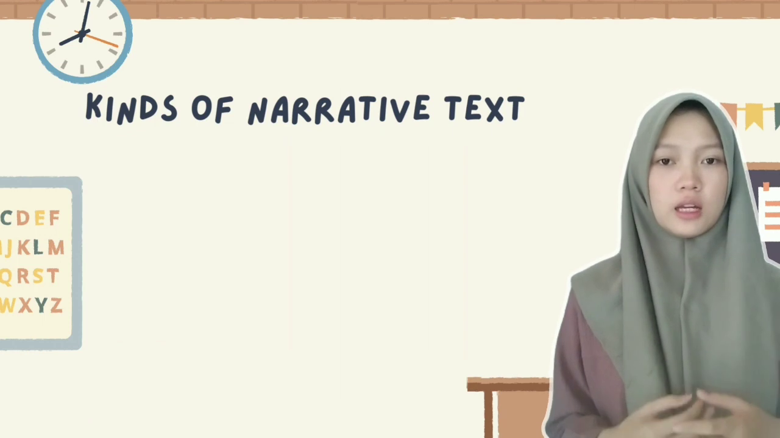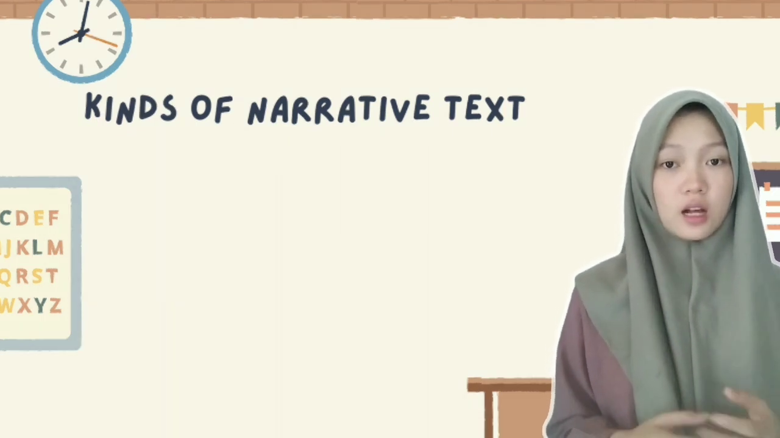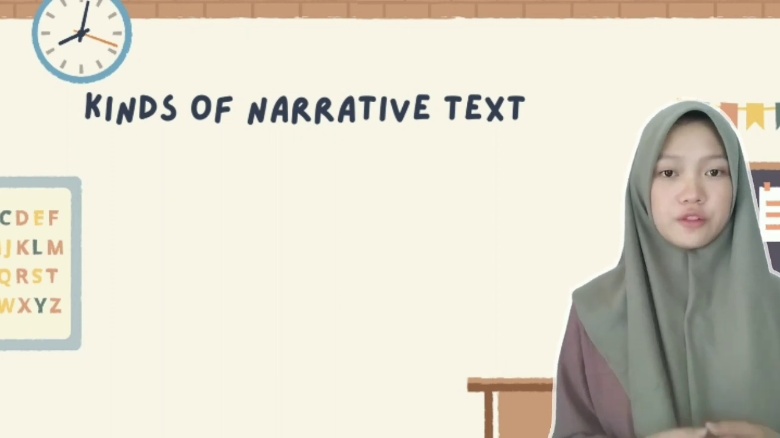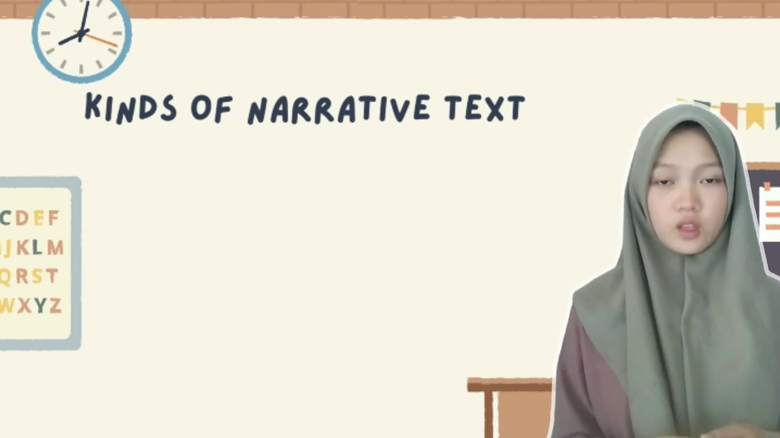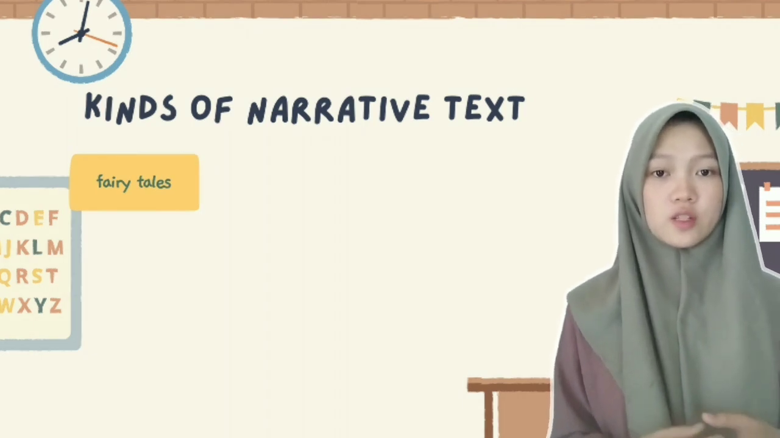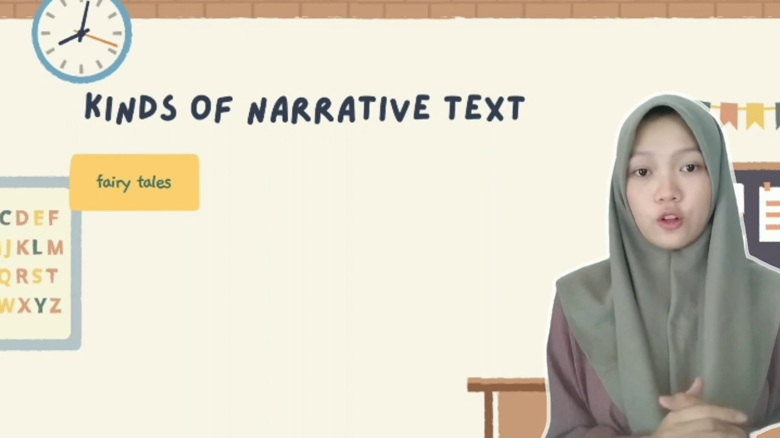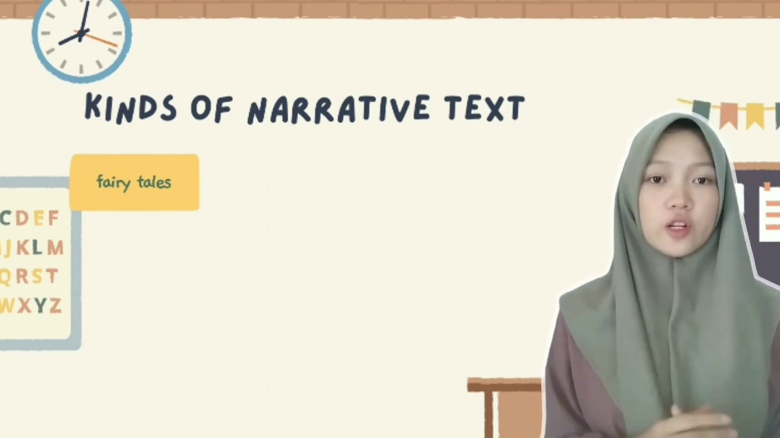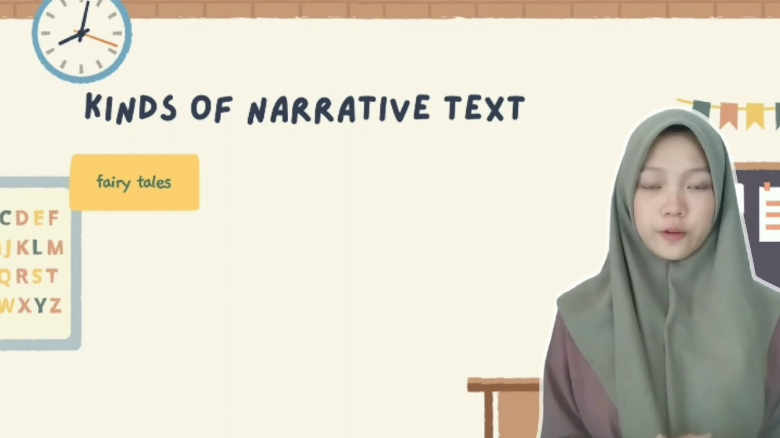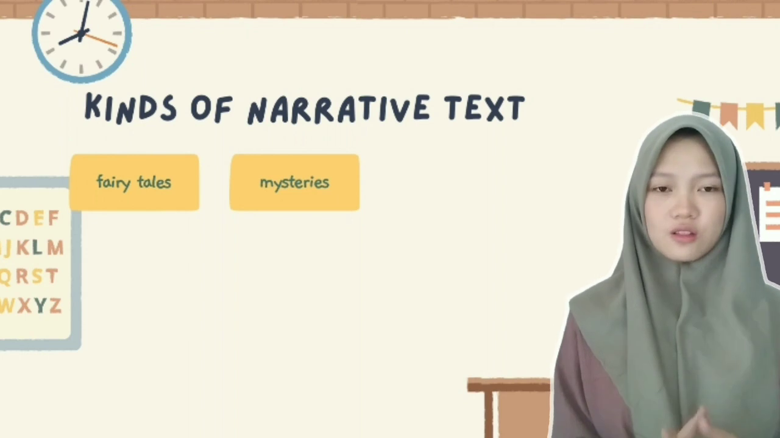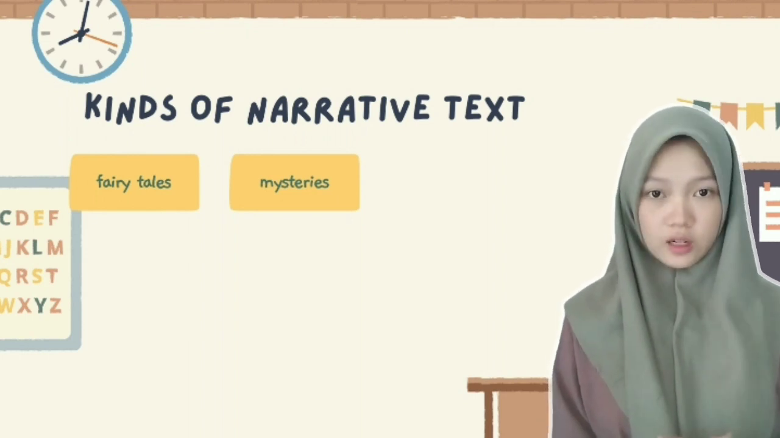So the next point is kinds of narrative text. Kinds of narrative text has many types, so let's discuss them. The first is fairy tales. Stories about fairy worlds or stories full of miracles that are not real or imagined, like the story of Snow White and Cinderella. The second is mysteries, about solving the problem of a mystery.